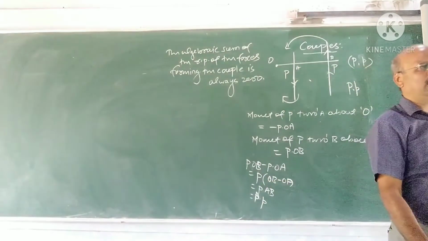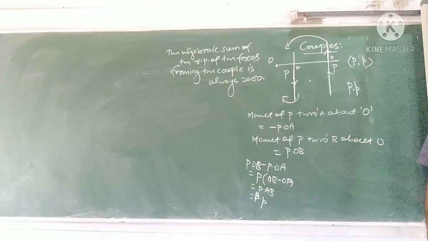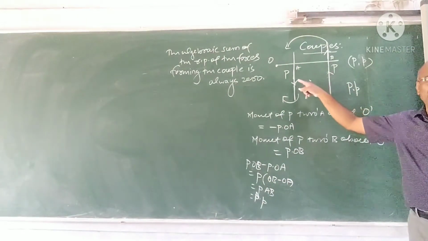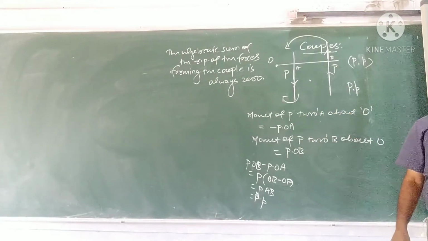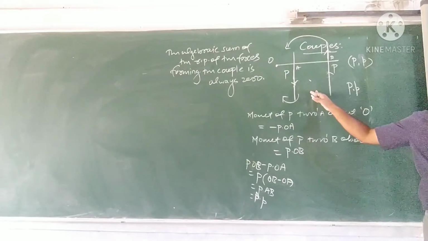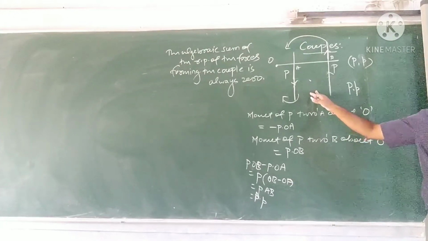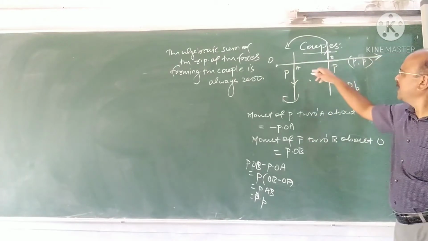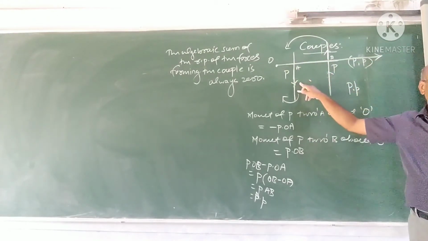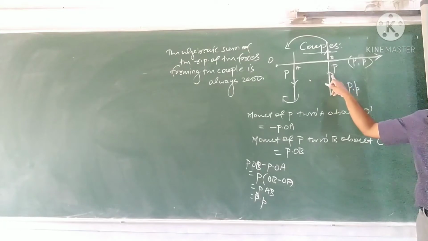If you take any direction, take the algebraic sum of the resolved parts of the forces in that direction, then it will be 0. Why is it 0? I take this direction only, OA. I take the resolved parts of these two forces, P and P.